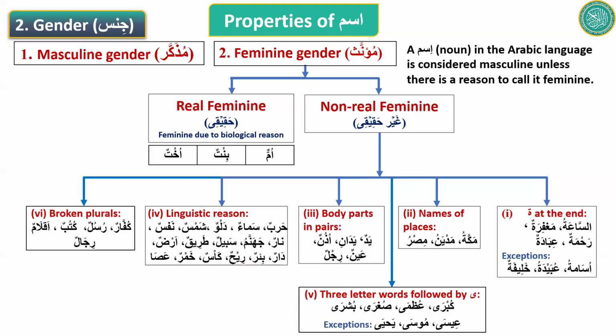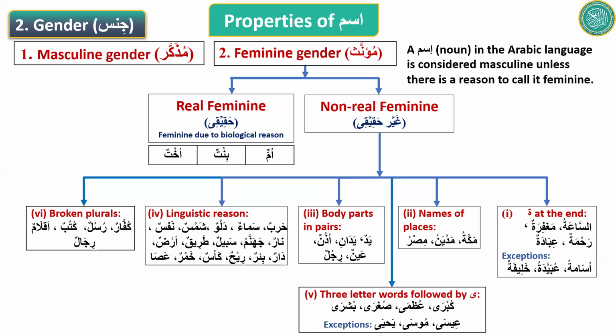You know plurals, right? In the Muslim chart, you learned singular, you learned duals, and you learned plurals. And there were two types of chart, masculine and feminine, right? Remember that? Una, ina.